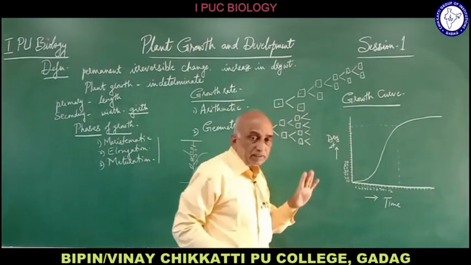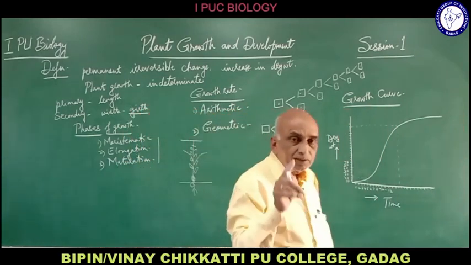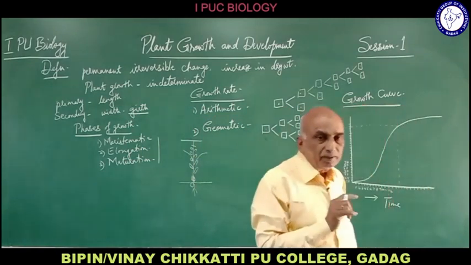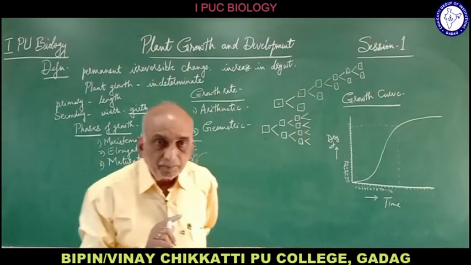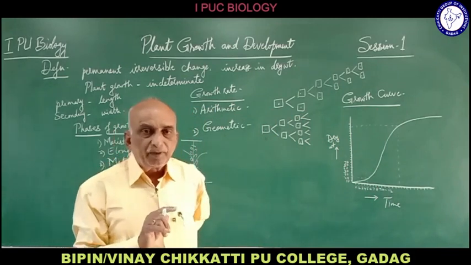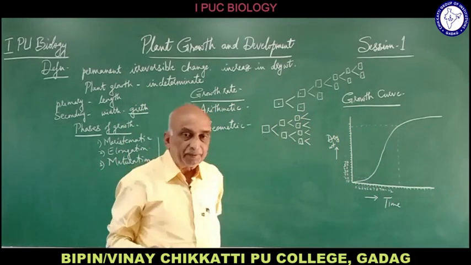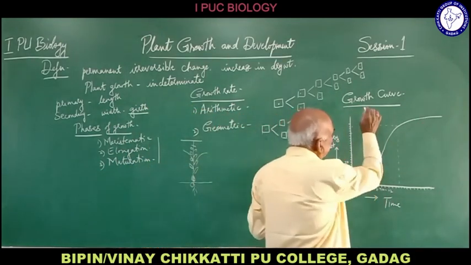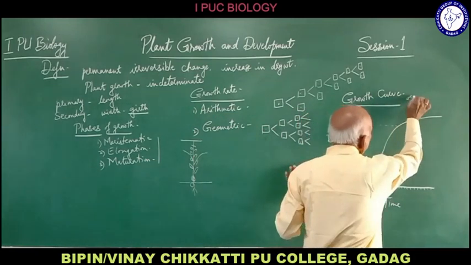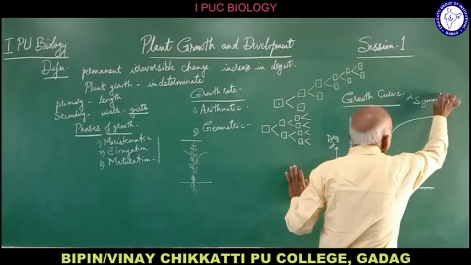So this is the S-shaped curve which we have obtained, by plotting a graph of time against the dry weight of an organism in its lifetime, from starting till end. This S-shaped curve is called a growth curve, or it is also called a sigmoid curve.